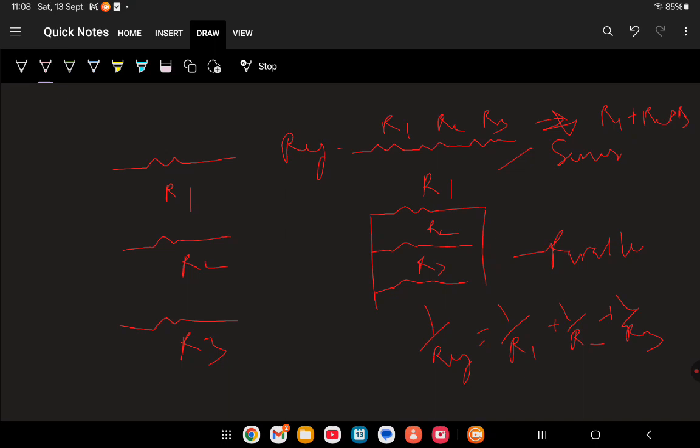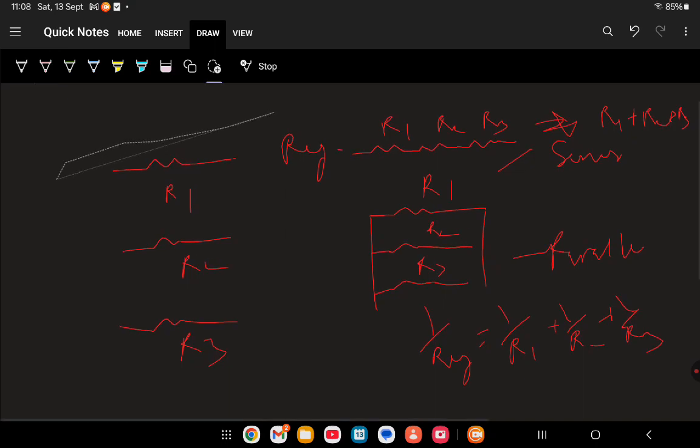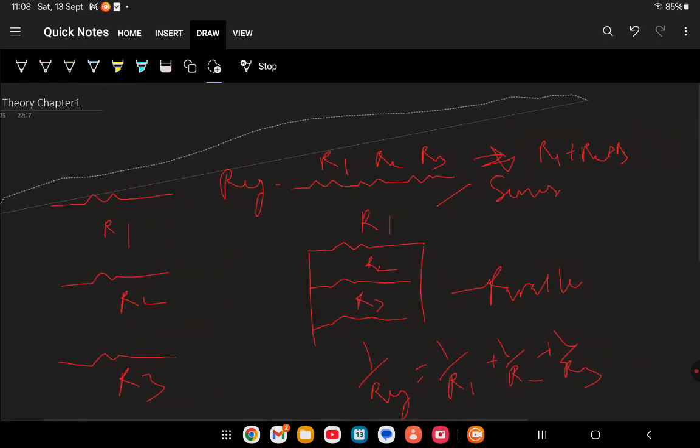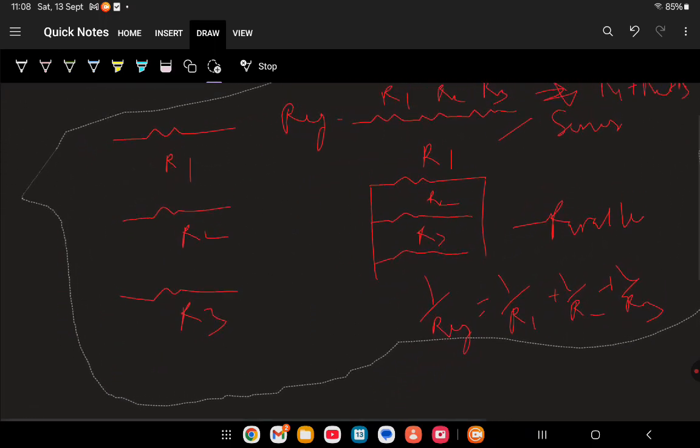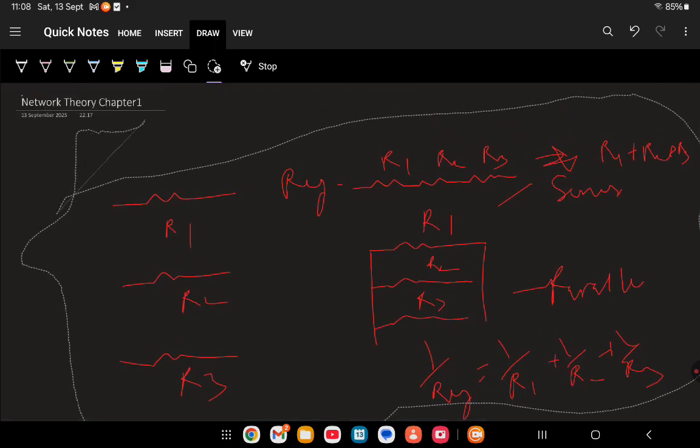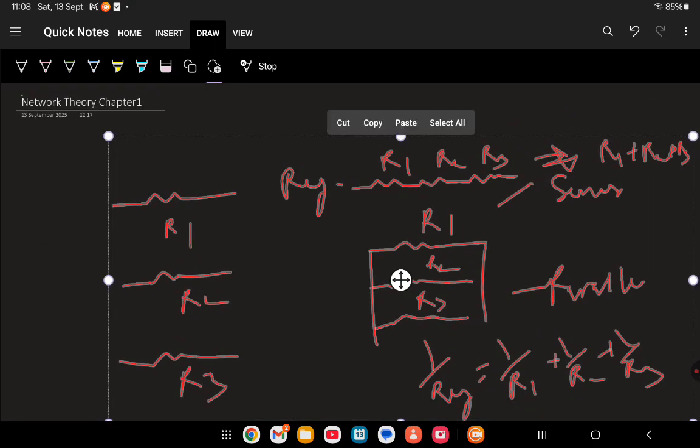Now one more thing I will discuss. Let me erase this. Suppose we have two resistors in series, R1 and R2, and we have applied voltage V across this.